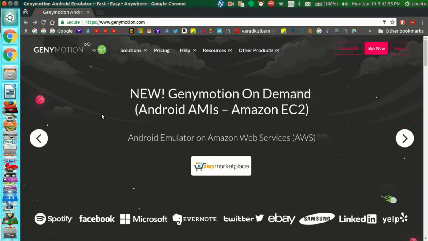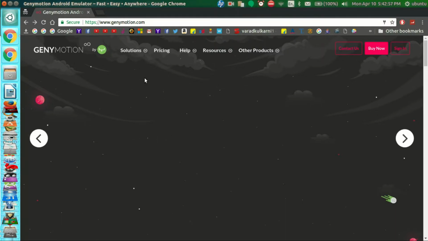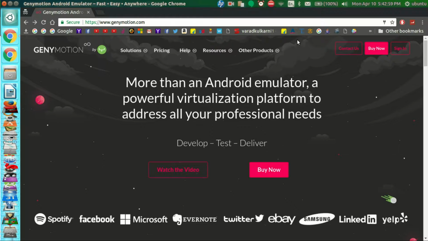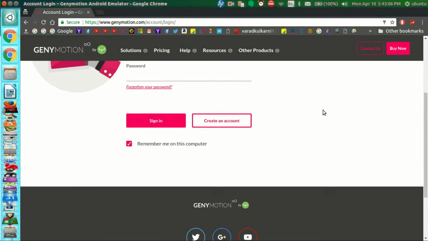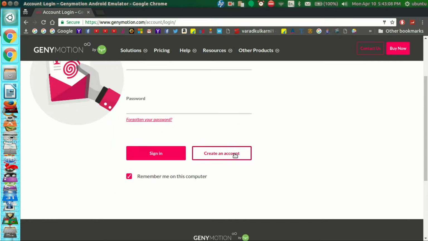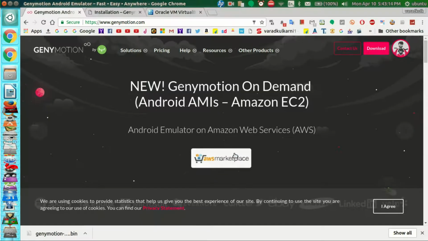Then go to the Genymotion site, link in the description, and click sign in. If you don't have an account on this site, you need to create an account. Yes, it's free, but it still needs an account for that. Then